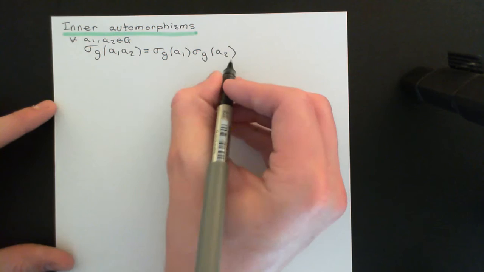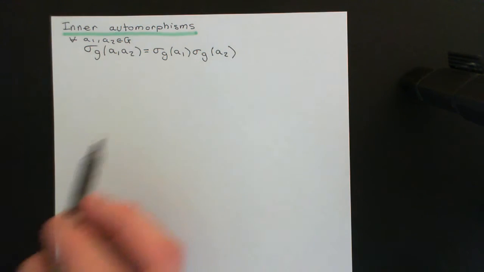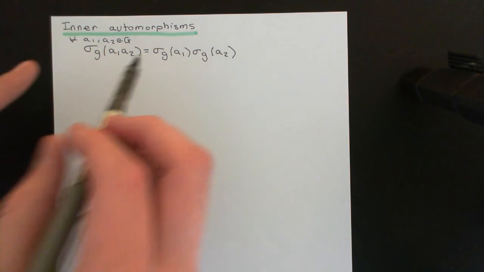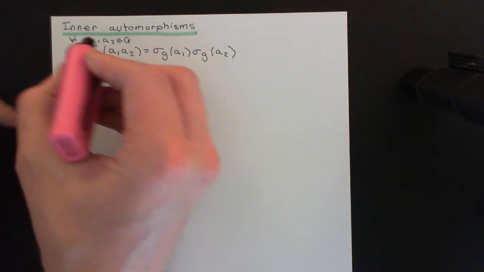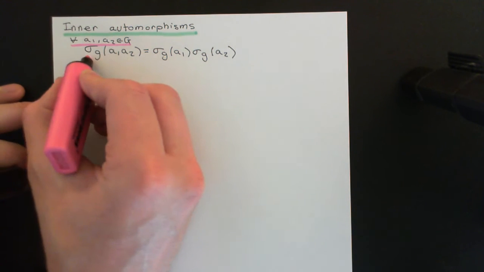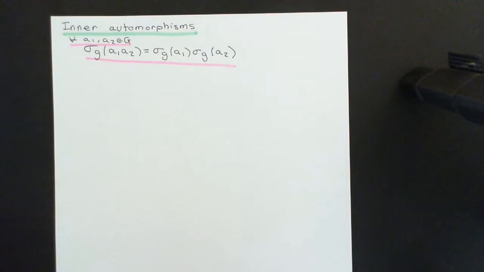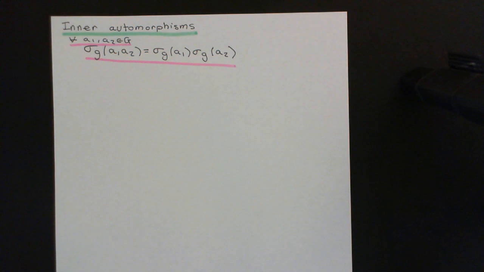This is just the isomorphism criterion. Yes, we've changed the symbols in it a little bit, but it is still the isomorphism criterion. So we want to check this, and then we'll know that sigma g is indeed a group automorphism of the group capital G.